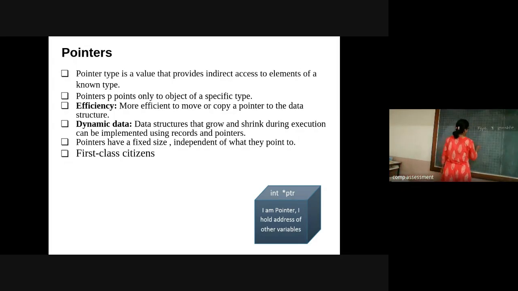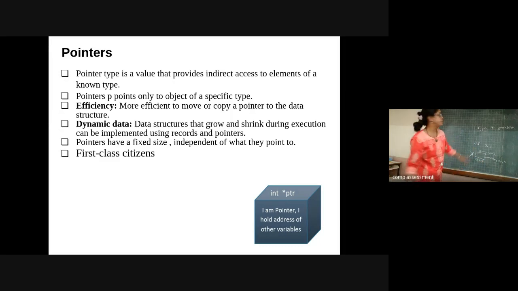So meaning, for example, if I am declaring int a, whenever I am declaring an integer a, it is going to allocate a memory location. So this will be the name of the variable, and this is a memory location. And when I am saying integer, integer will be the type of that variable, right? So the memory location will be x to 0, right?